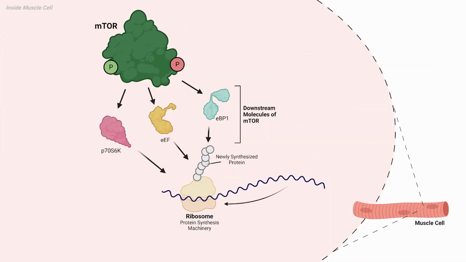There is significant complexity here when discussing these molecules like P70S6 kinase, 4-EBP1, eukaryotic elongation factor, and, well, others. We won't discuss them in detail here, but the point is, mTOR modifies these downstream molecules by tagging them or some other alteration, and then these molecules stimulate ribosomes, the protein production machinery, to stitch together amino acids in the cells to generate proteins to make muscles grow.